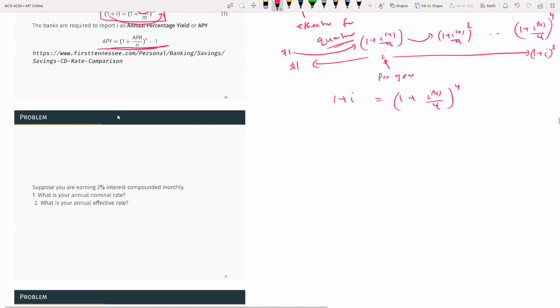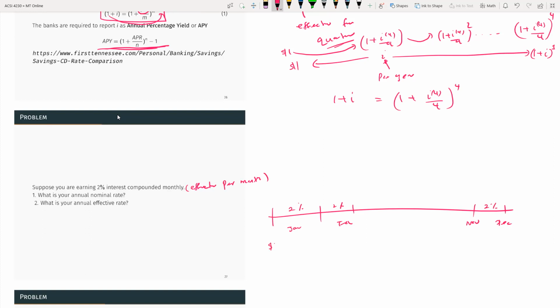So here the question asks, suppose you are earning 2% interest compounded monthly. What is your annual nominal rate? What is your annual effective rate? So this is 2% interest. This is effective, per month. So that means basically, January effective rate is 2%. February is 2%. Think the same way up to December, which is 2%.